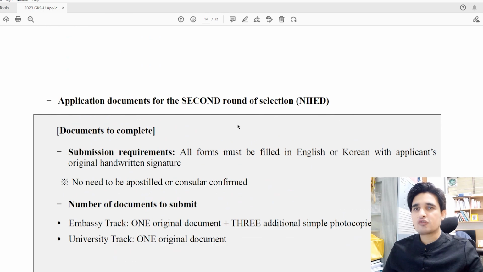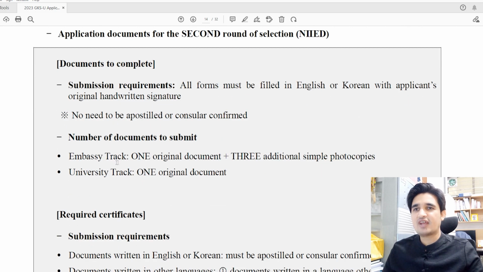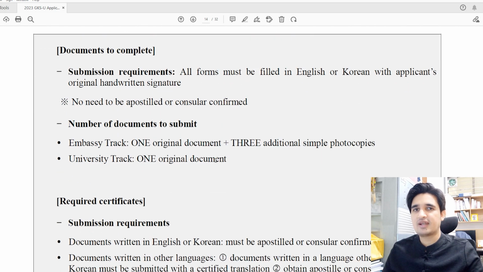Then for the second round of selection, the documents are submitted to NIIED. If you have already submitted your documents to the university or embassy, then there is no need to submit your documents again. All of your documents must be filled in English or Korean with the applicant's original handwritten signature, and for all the documents, for example form number 1 to form number 6, there is no need for apostille or consular confirmation. For embassy track, you have to submit 1 original document and 3 simple photocopies, and for university track you have to submit 1 original document.